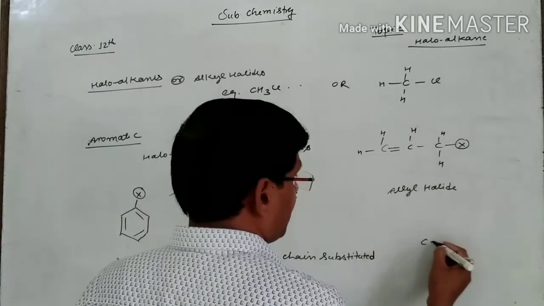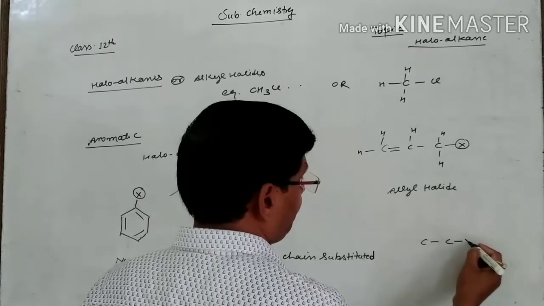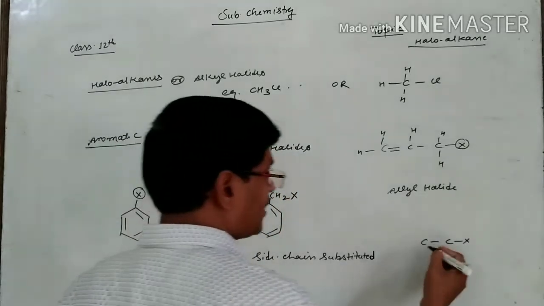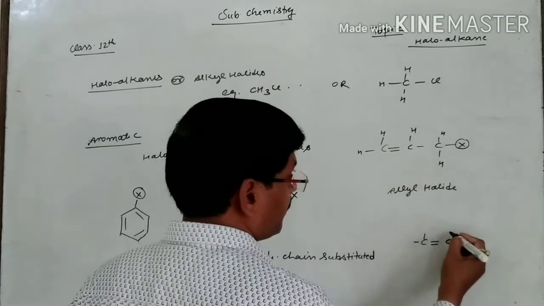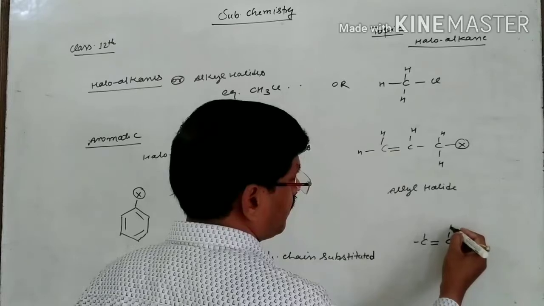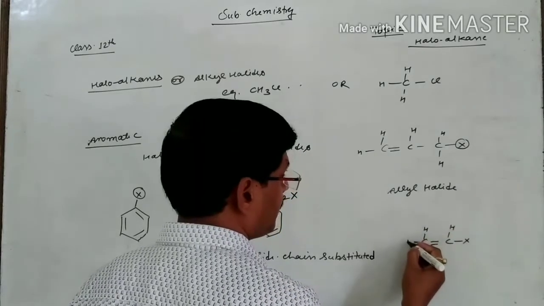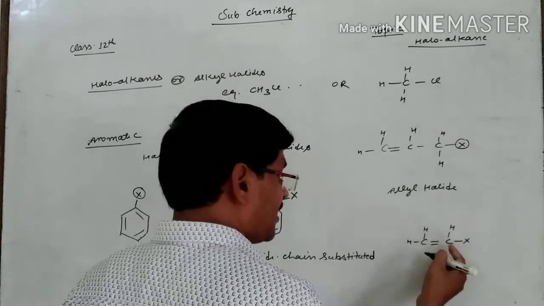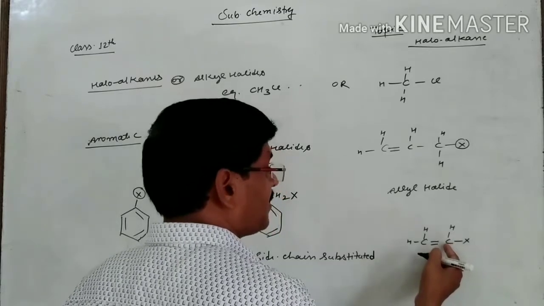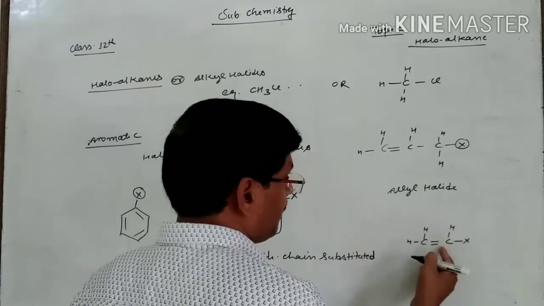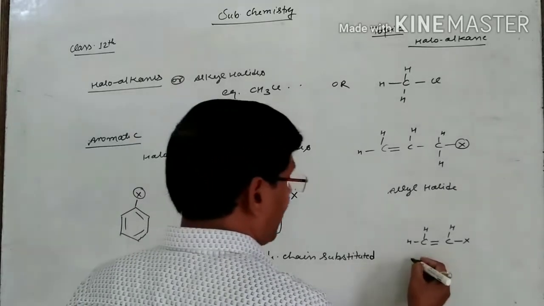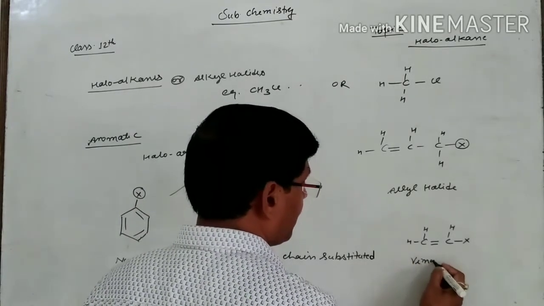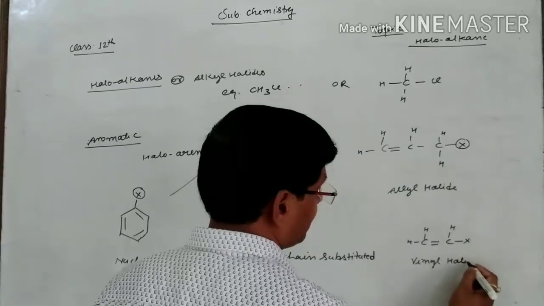If written like this, the halogen atom is present over this carbon and here it has a double bond, then you are seeing that just over that carbon the halogen atom is present, bonded with another carbon having a double bond. So this one is the vinyl or vinyl halide.